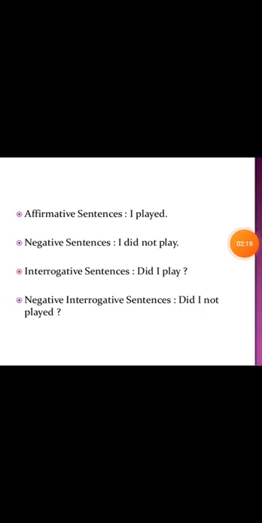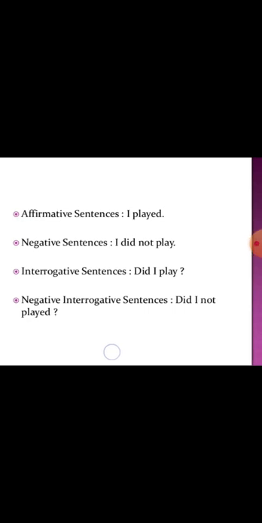Then comes the negative and interrogative sentences. When the sentence is in the past tense, how will you write negative and interrogative, especially if there is no helping verb? If there is a helping verb, we just add not and the sentence will become negative, right? So here comes the role of did.